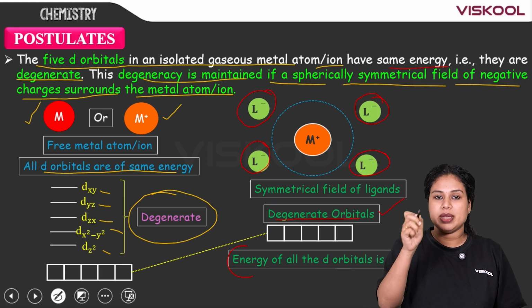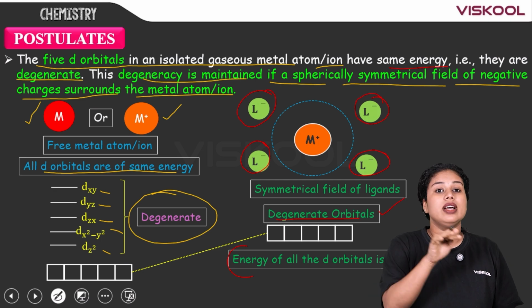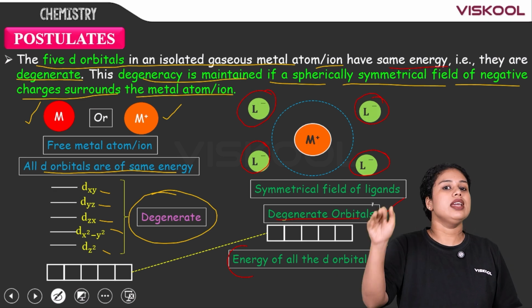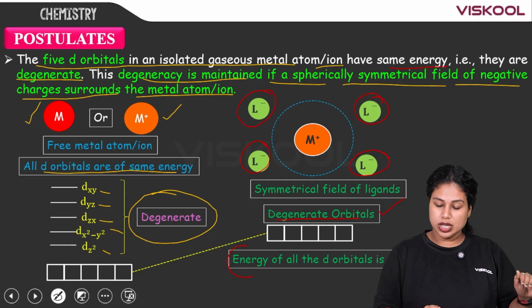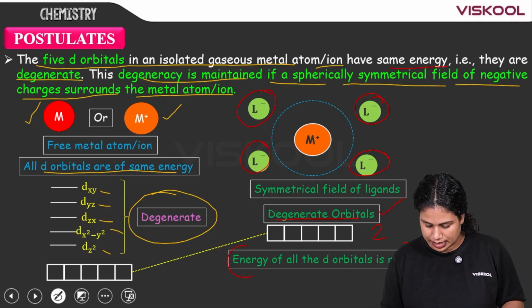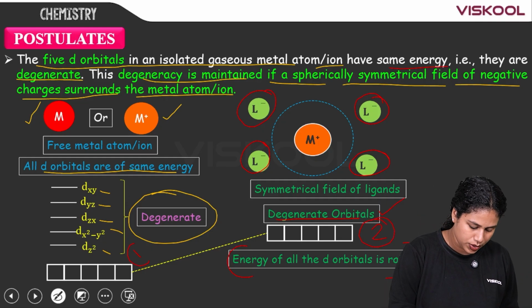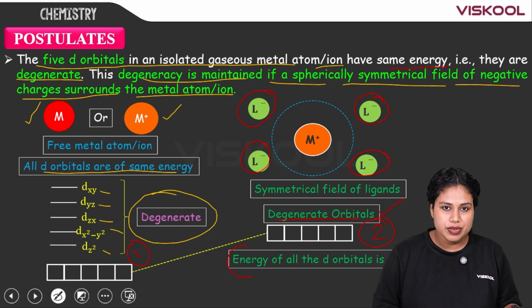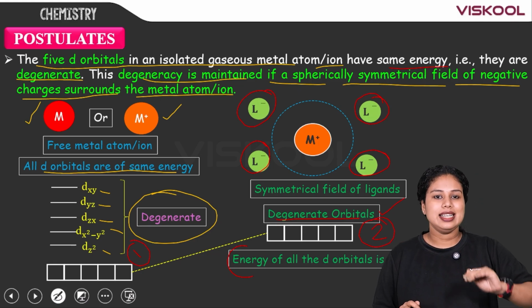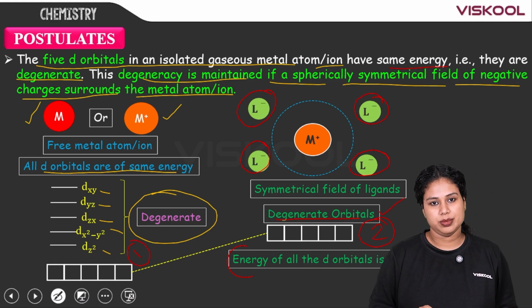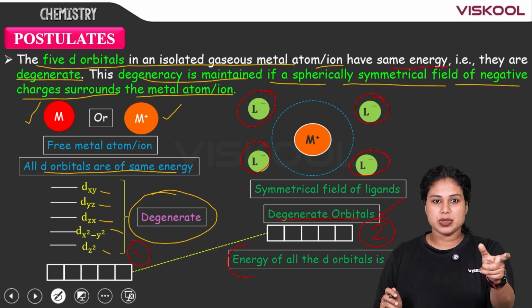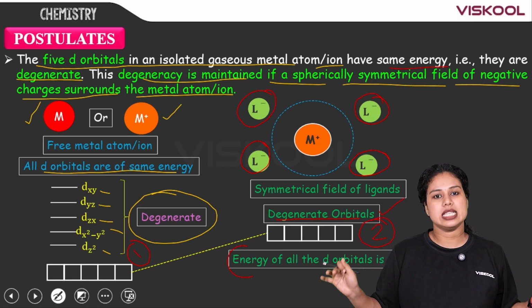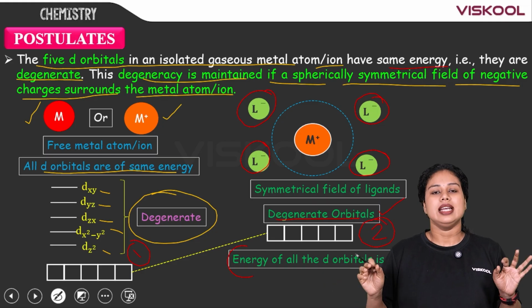Okay, if we are taking all the 5 orbitals, they have similar energy. But when compared with the first case, there is a little increase in the energy. If we are taking the energy of the 5 d orbitals, between these 5 d orbitals it is the same. There is no change in the degeneracy.